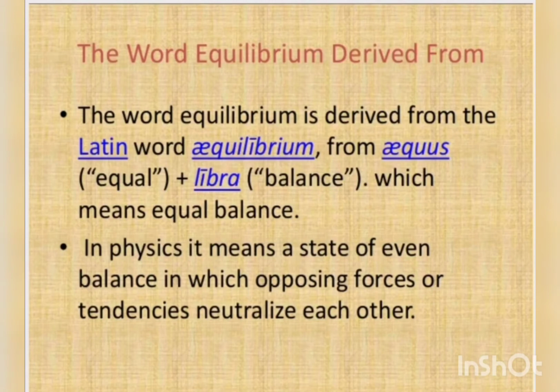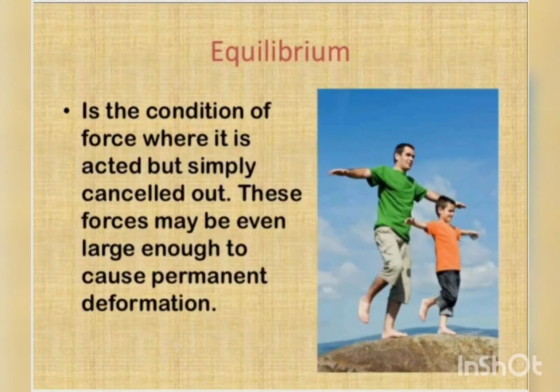Equilibrium. The word equilibrium is derived from the Latin word aequilibrium, from aequi meaning equal and libra meaning balance, which means equal balance. In physics, it means a state of even balance in which opposed forces or tendencies neutralize each other. Equilibrium is the condition where forces act but are simply cancelled out. These forces may even be large enough to cause permanent deformations.